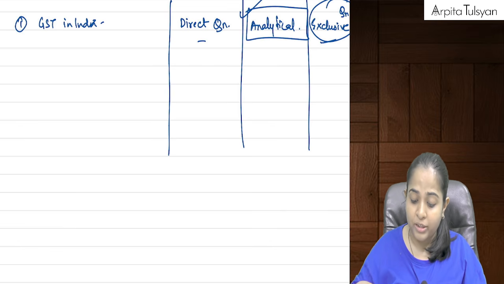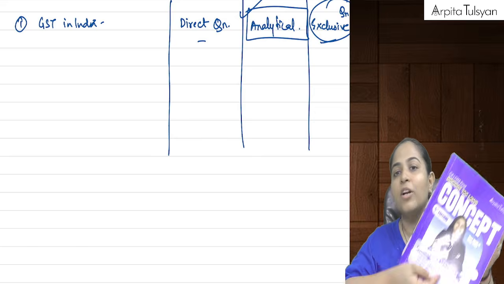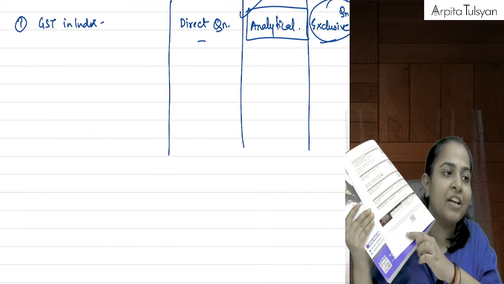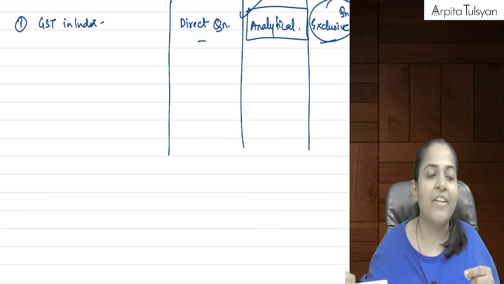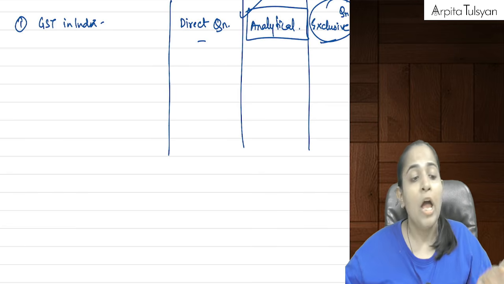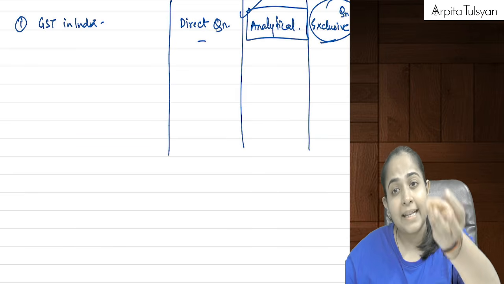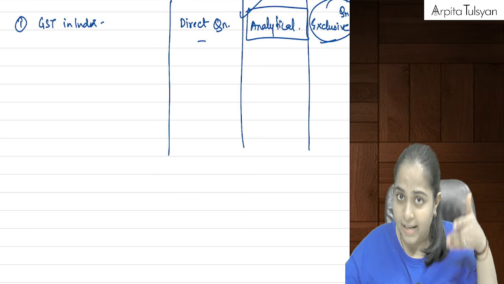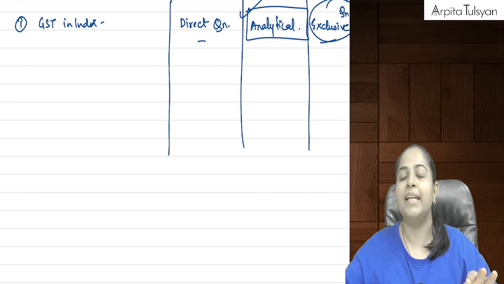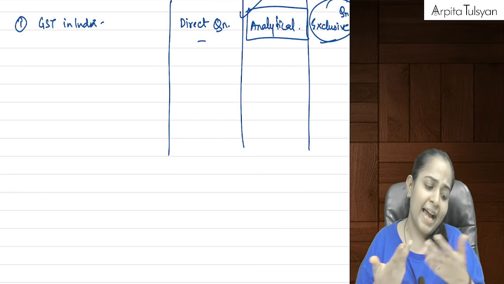One more thing I want to tell you, ma'am, where will it be uploaded? In your concept book, just before the index, I have given one QR code. When you receive the books, you will come to know about that. Just scan that QR code. Once you scan it, everything relating to your classes will be put up there, like the class index and your class notes. If any future amendments come, or if there is any correction which I want you to do, everything I will be putting in that particular drive link, which you can scan from your textbook. I think everything is clear till here.